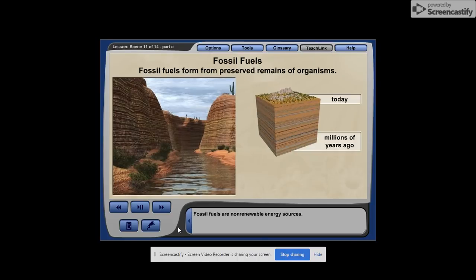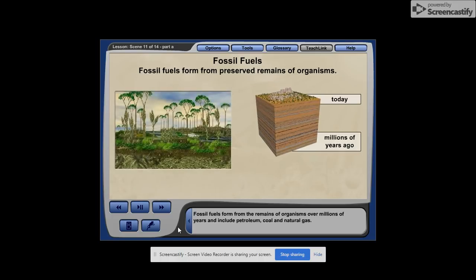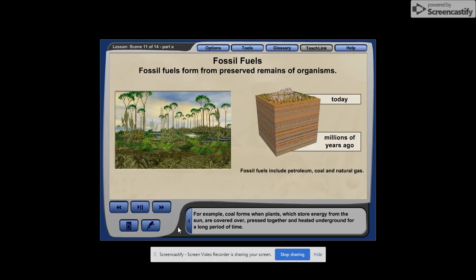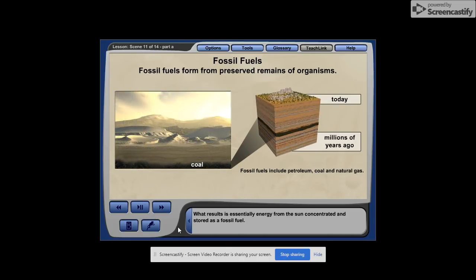Fossil fuels are non-renewable energy sources. You might know that fossils are the preserved bodies of ancient organisms. Fossil fuels form from the remains of organisms over millions of years and include petroleum, coal, and natural gas. For example, coal forms when plants, which store energy from the sun, are covered over, pressed together, and heated underground for a long period of time. What results is essentially energy from the sun concentrated and stored as a fossil fuel.